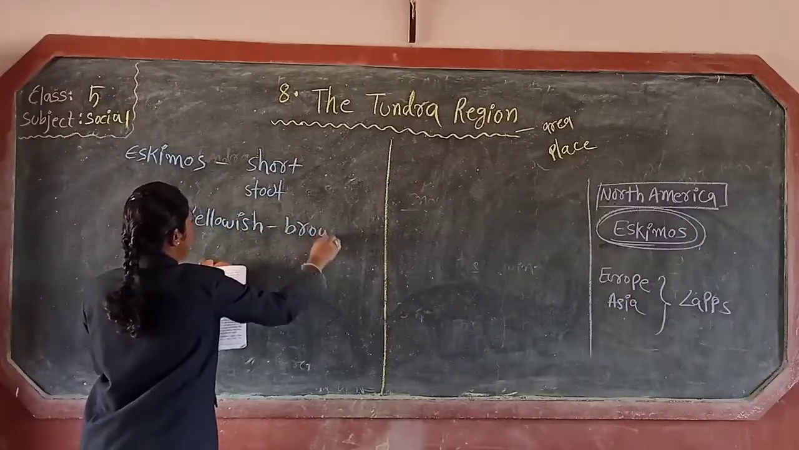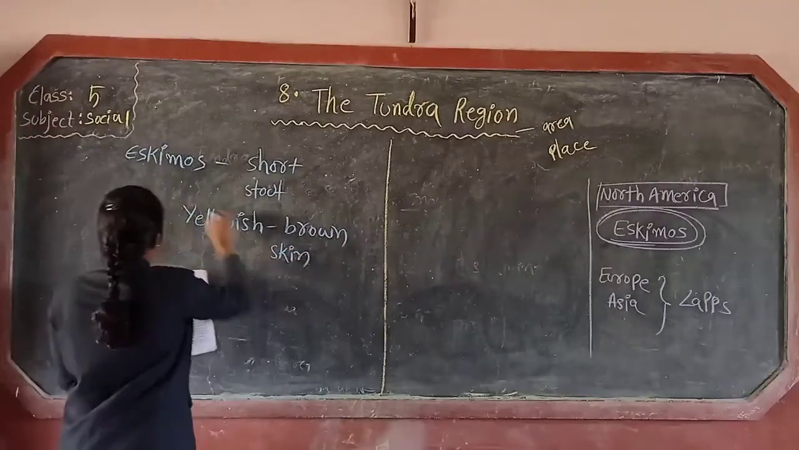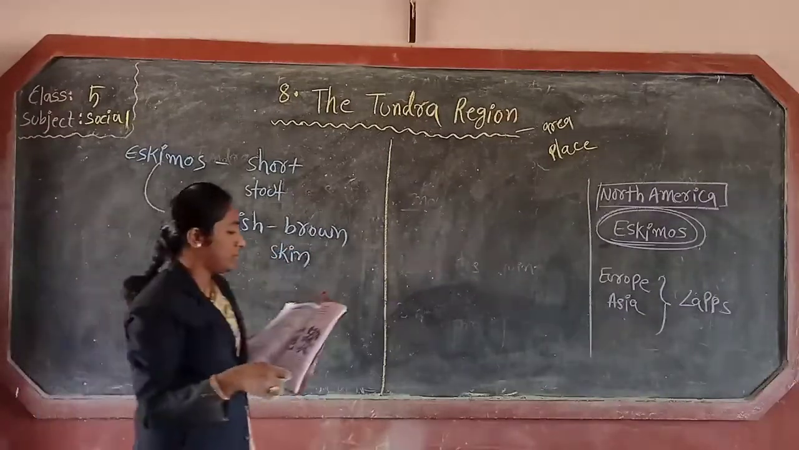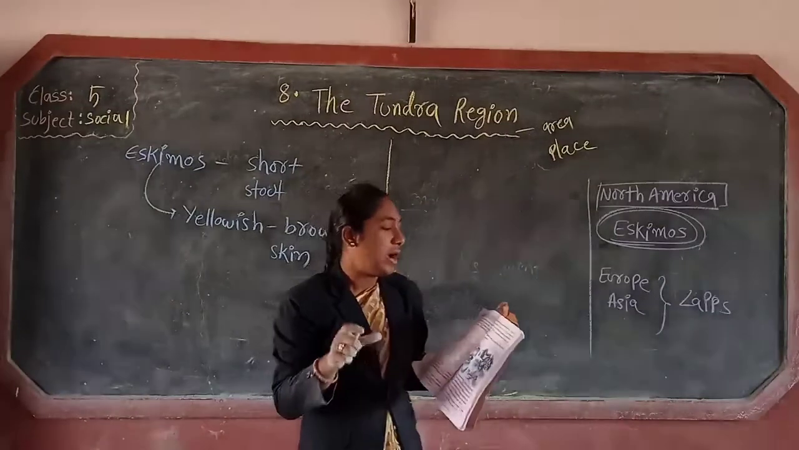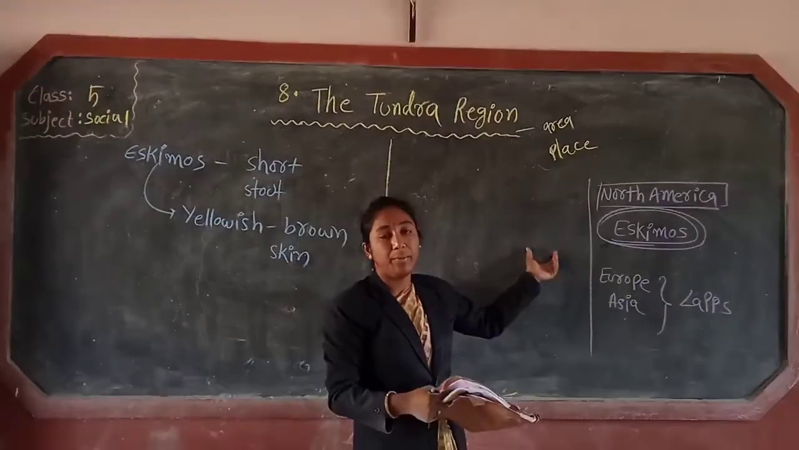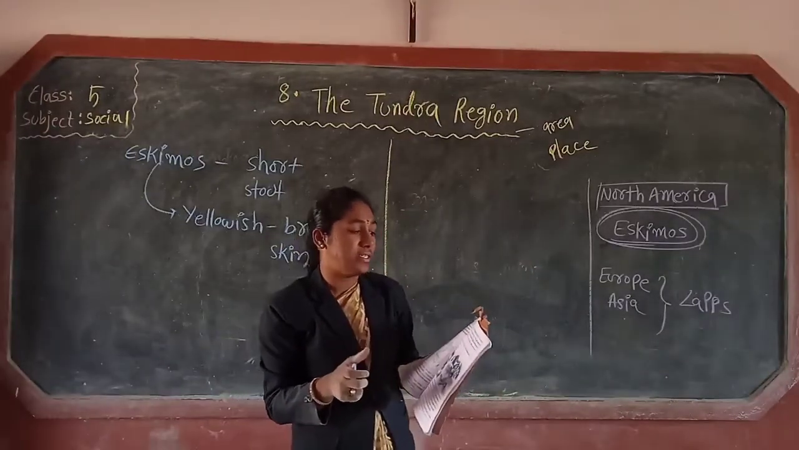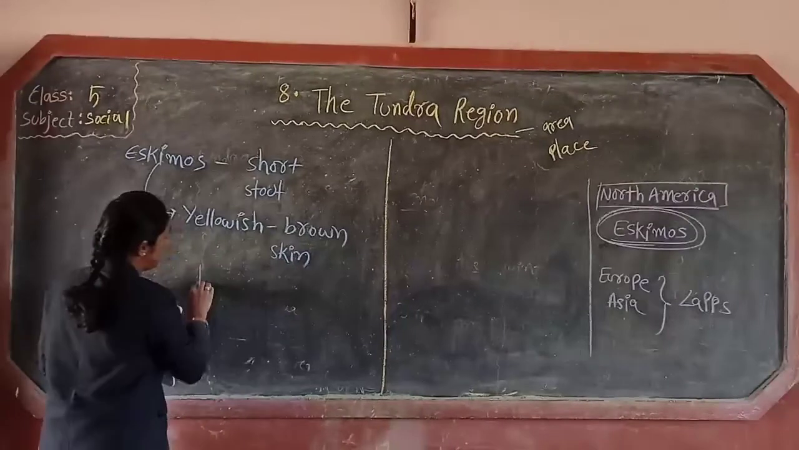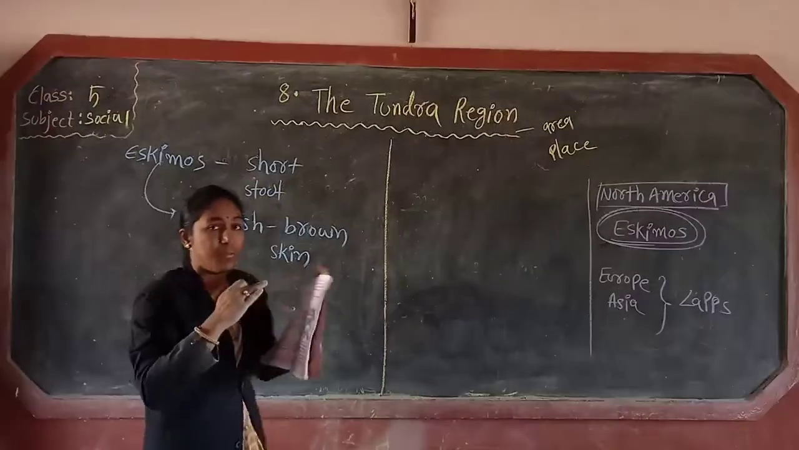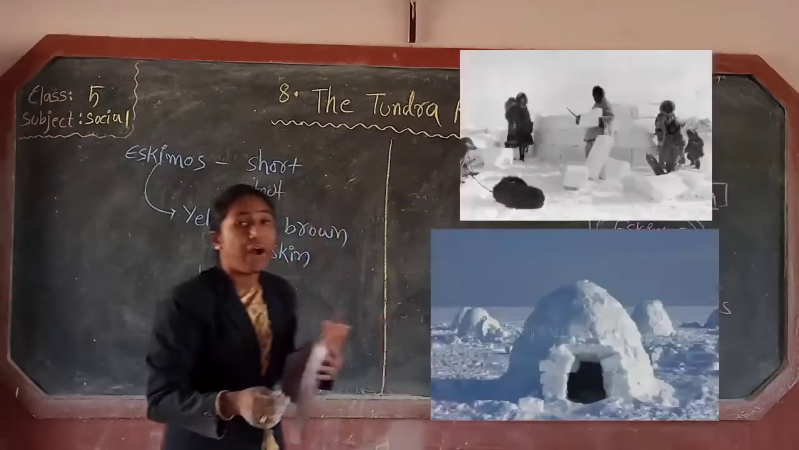Yellowish brown skin color. Yellowish brown skin of the Eskimos. They live in huts made of ice blocks. So these Eskimos people live in the tundra region. They made huts. Huts means small houses. They made huts with the help of ice